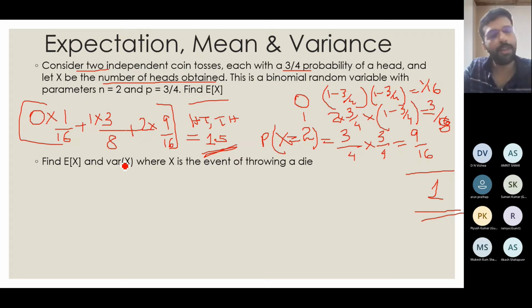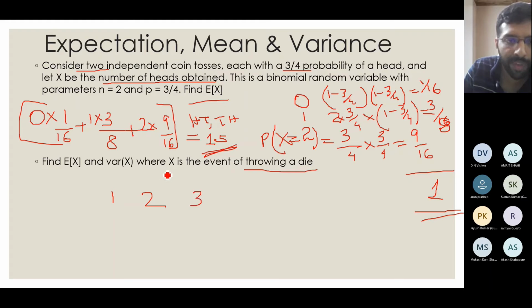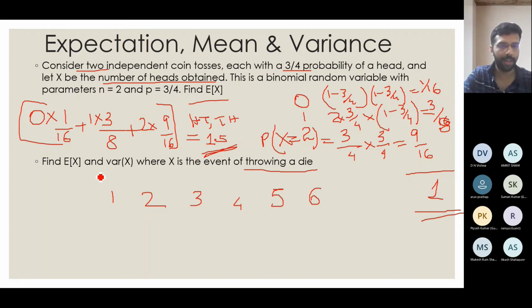Now we will see a slightly bigger example, throwing a die. As you can see here, how many cases will we have? 6, right? So I'll write here 1, 2, 3, 4, 5, 6. This corresponds to the number which will come up when I throw a die. So you guys tell me, what will be the probability that a 1 will come up when I throw a die?